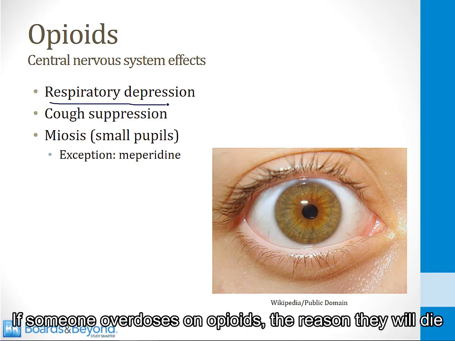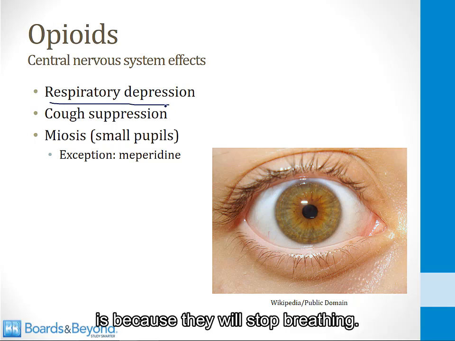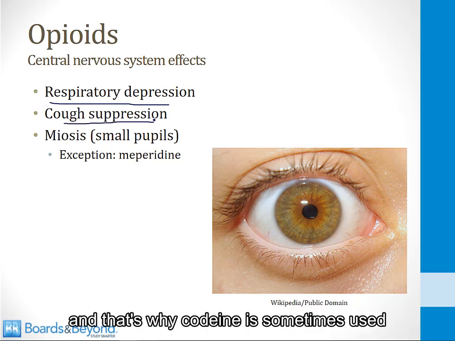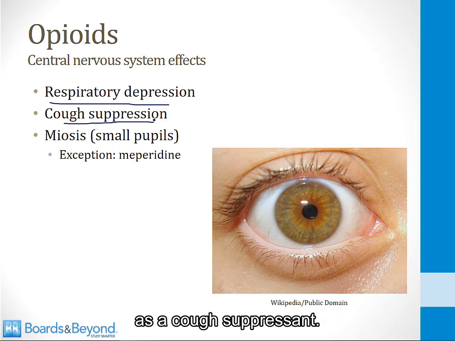If someone overdoses on opioids, the reason they will die is because they will stop breathing. Opioids also suppress cough via the central nervous system, and that's why codeine is sometimes used as a cough suppressant.